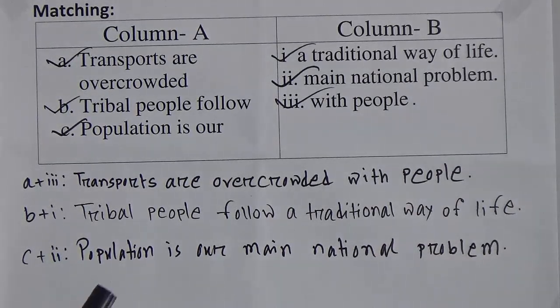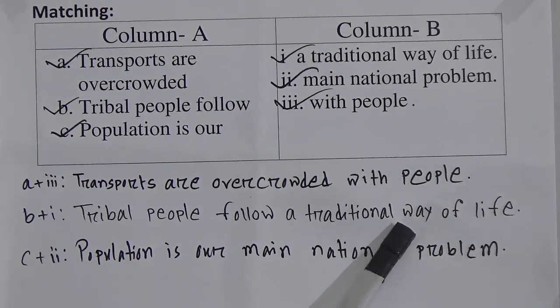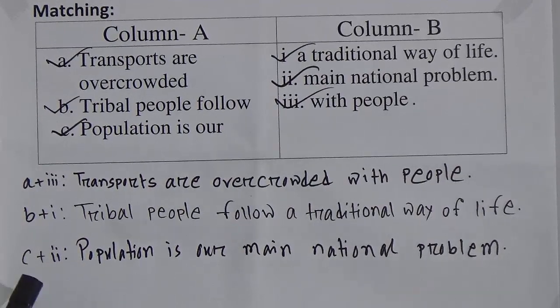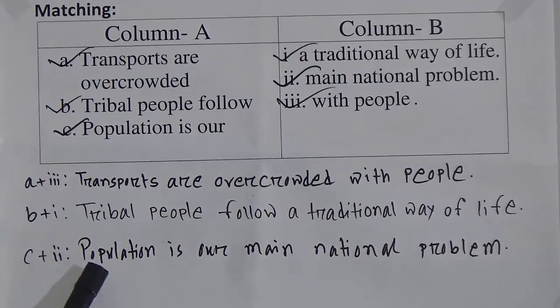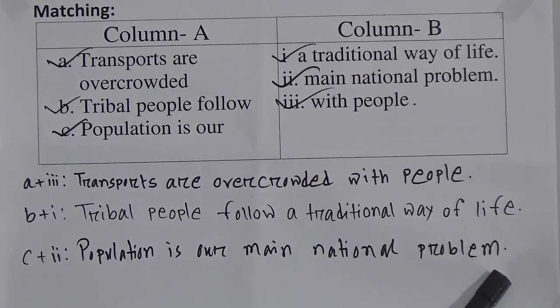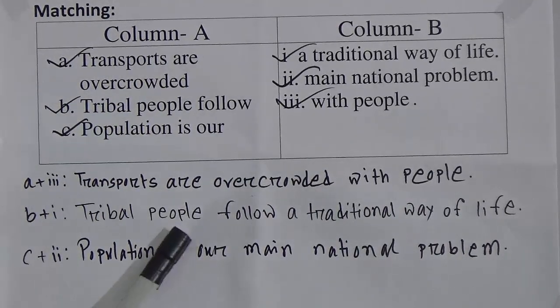So look, I have written 3. Number A is related to 3. A plus 3, that means transports are overcrowded with people. B plus 1, tribal people follow a traditional way of life. That means they follow their own lifestyle. Number C plus 2, population is our main national problem. So dear students, our matching session is done.